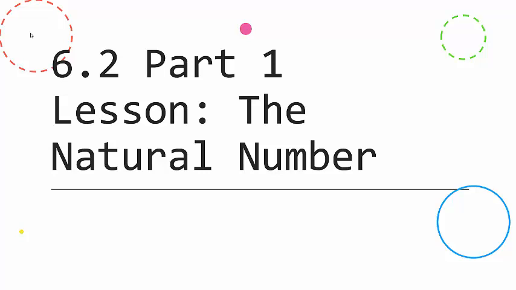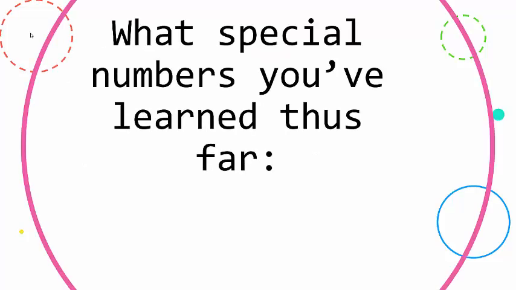We'll do section 6.2 in our textbook, but I broke this into two parts, so today we'll just talk about what's called the natural number. So far in your math career, you've learned two special numbers. That first number is pi, which is obviously a geometry number. And this year you've learned the properties of i, such that i is the square root of -1, and you learned how to work with the letter i.